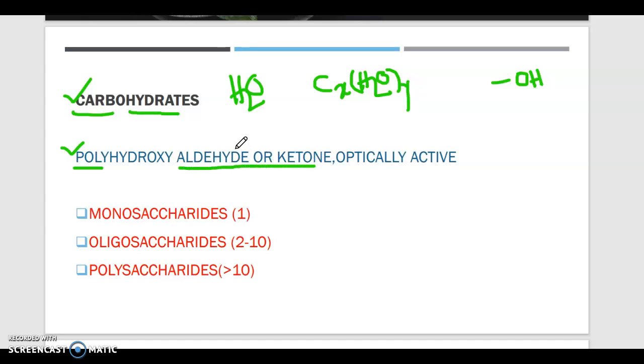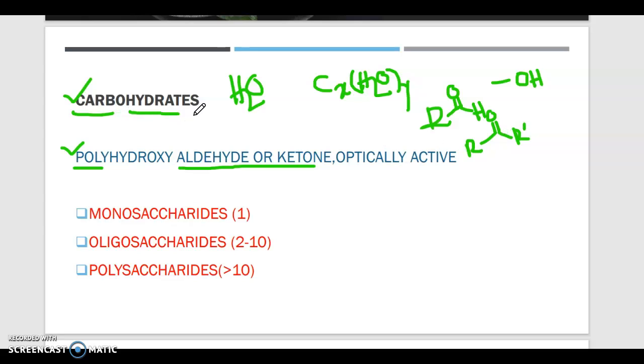That means the carbohydrates are basically carbonyl compounds. That means they are aldehydes. What are aldehydes? R-C double bond O-H. These are aldehydes, or R-C double bond O-R', this type of compound is a ketone.